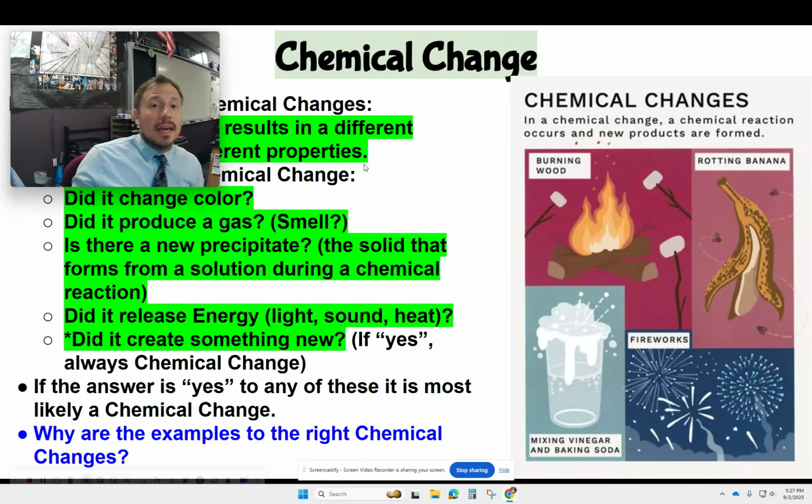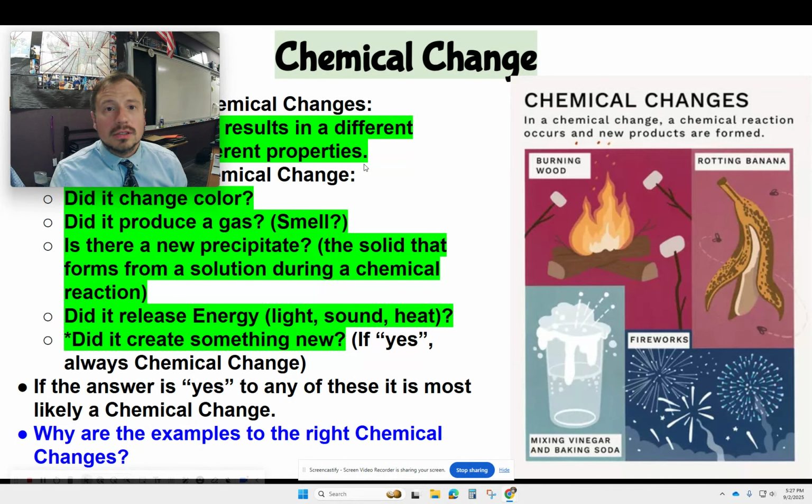So let's look at burning wood. So we're making a fire, right? We already chopped the wood. Now we're going to burn it. Did it change color? Well, yes, right? It's going to be burnt. Did it produce a gas, like a smell? Yeah, you can smell a bonfire. Is there a new precipitate? No, we're not mixing things together. Did it release energy as light, sound, heat? Yes, that's what fire is. We're releasing that as light and heat.